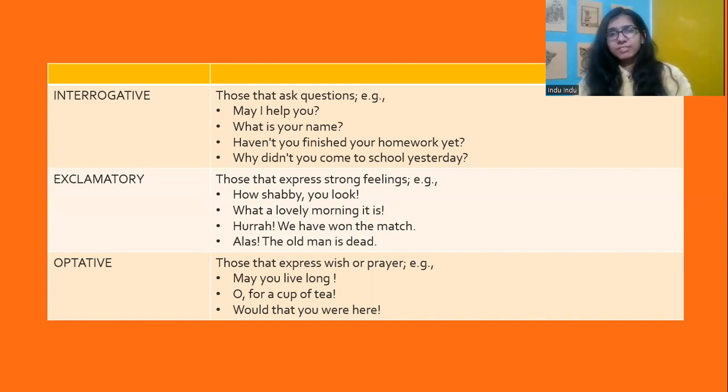Now we have optative sentences, those that express a wish or a prayer. May you live long. May you find your love. May you qualify the test. Oh, for a cup of tea. Would that you were here. So these are optative sentences, those that express a wish or a prayer.